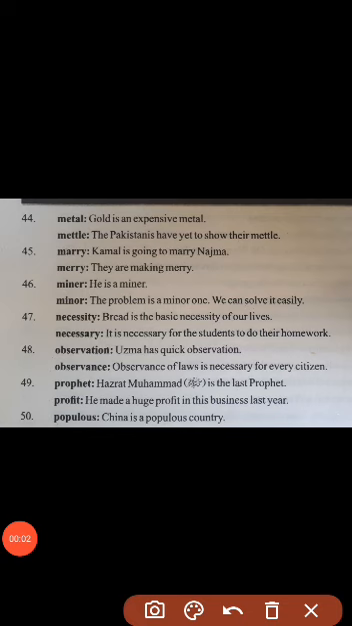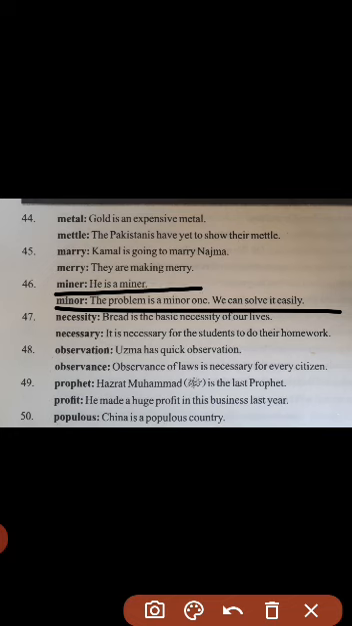The next is minor, miner. Now this miner is kankun. He is a miner. This minor is mamuli. The problem is a minor one. We can solve it easily. Now here minor is an adjective and this miner is a noun.